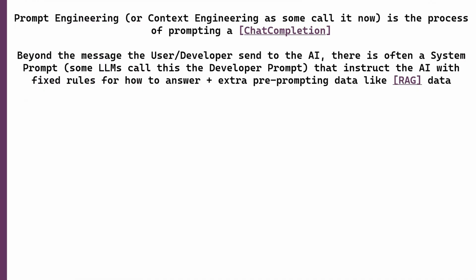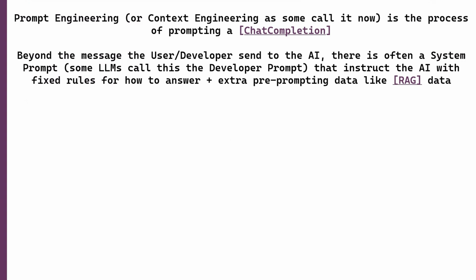So prompt engineering, which is also called context engineering now because someone wants it to be fancy, though I'd still call it prompt engineering, is the process of prompting the chat completion. Of course, the user itself can send a message in. What is the capital of France? What is one or the other thing.